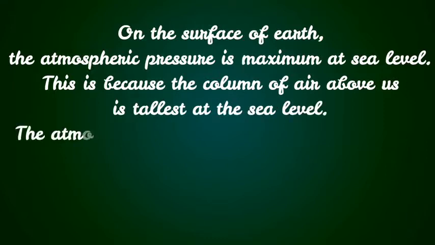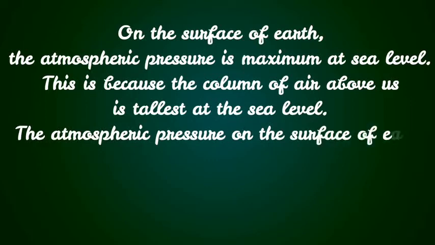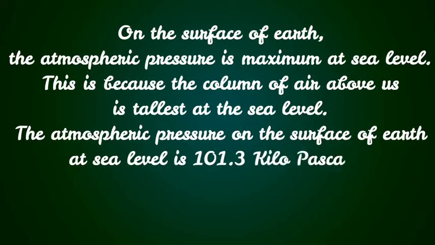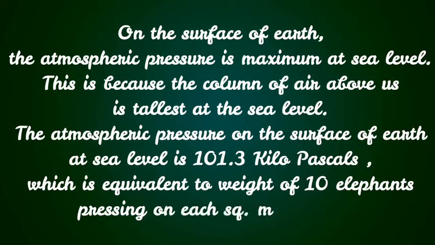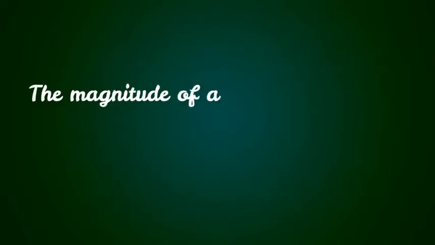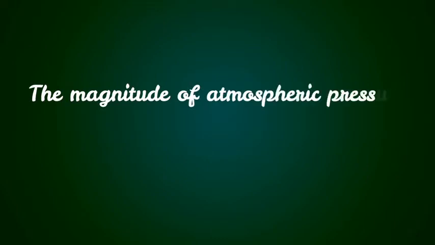The atmospheric pressure on the surface of earth is 101.3 kilopascals, which is equivalent to the weight of 10 elephants pressing on each square meter area. Astonishing, isn't it? Thus, the magnitude of atmospheric pressure is very large.